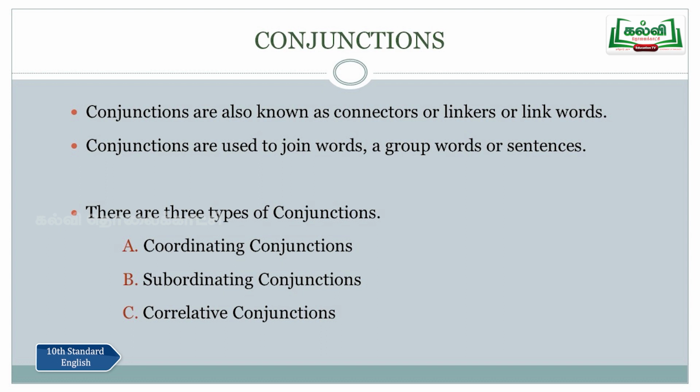So there are three types of conjunctions. There are three types of linkers or link words, three types of connectors. They are coordinating conjunctions, subordinating conjunctions, and correlative conjunctions. Let us just see all these one by one.